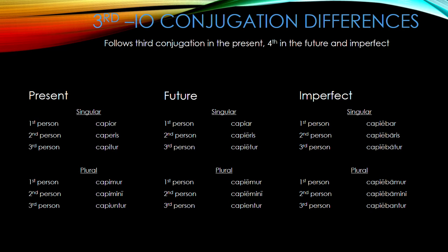Now let's take a quick look at the differences in conjugation between the third IO verbs. In the present passive, these verbs follow the third conjugation, except the I is kept in the first person singular and third person plural. In the future and imperfect, it follows the fourth conjugation exactly. You can see an example of this on your screen with the verb capio, capere.